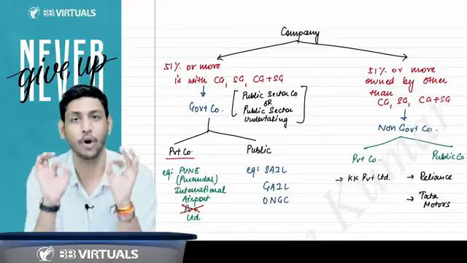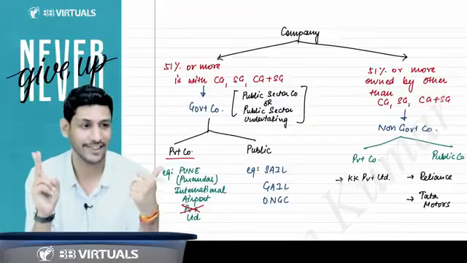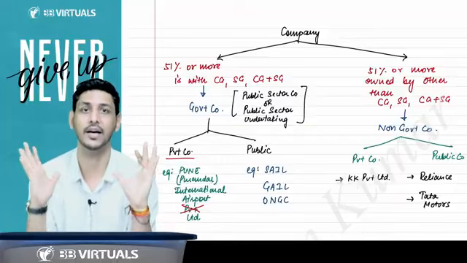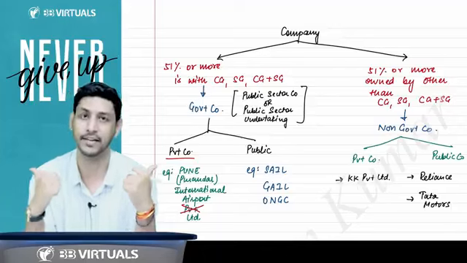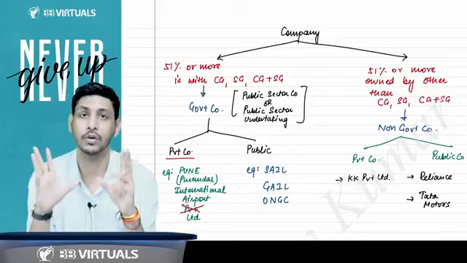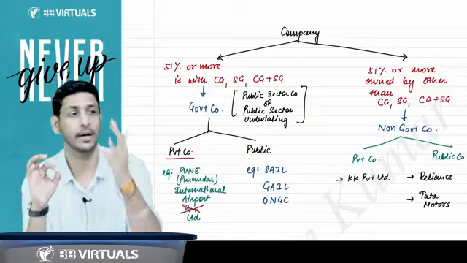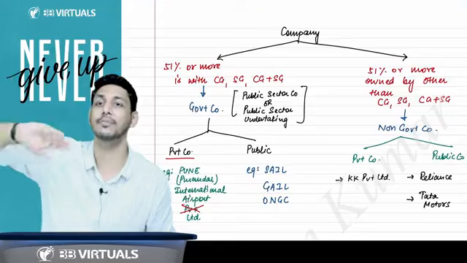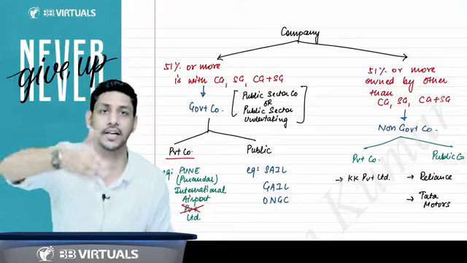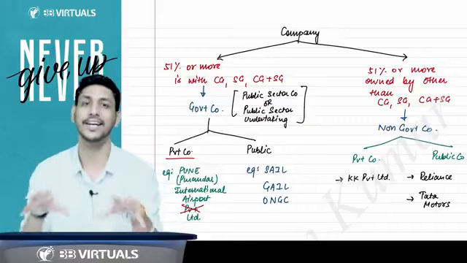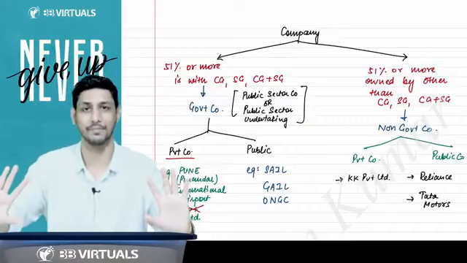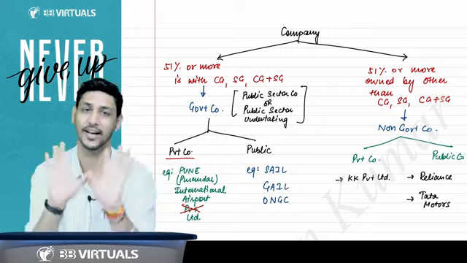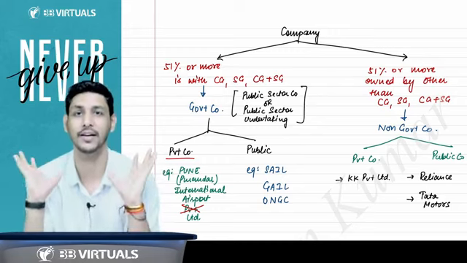See, companies are always and always of two types, private and public. Basic nature, companies will always be of two types, private and public. There are some added features by which they will become a government company, holding company, or subsidiary company. By default, there are only two types of company, private and public.